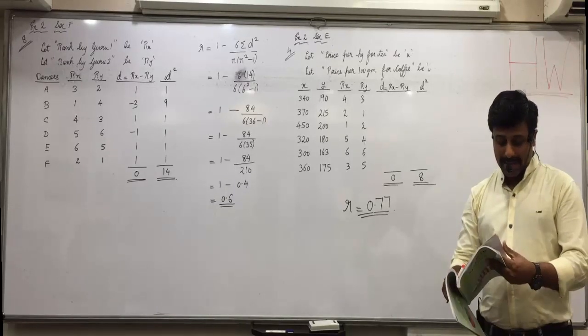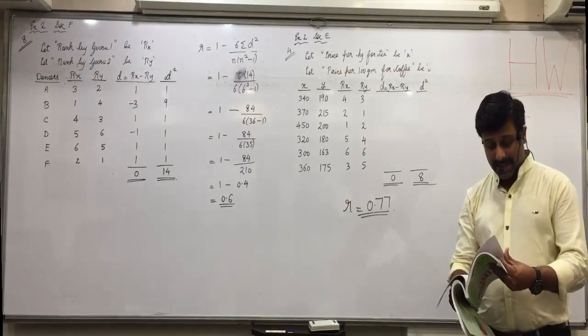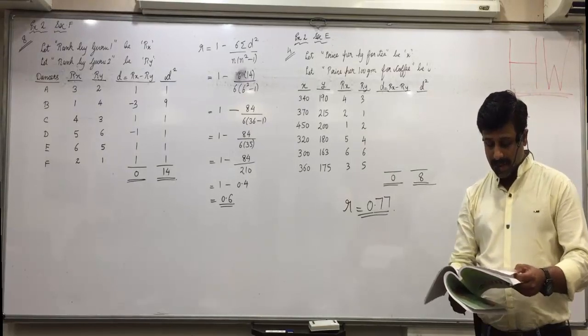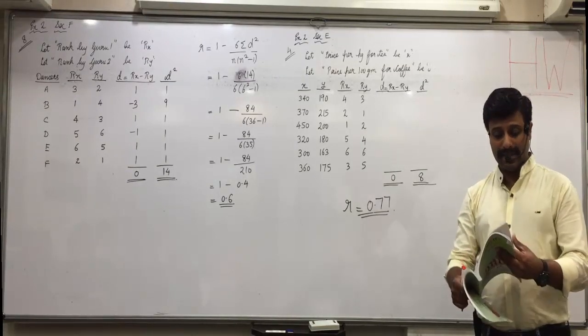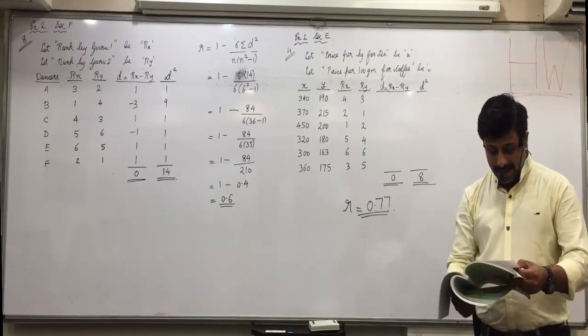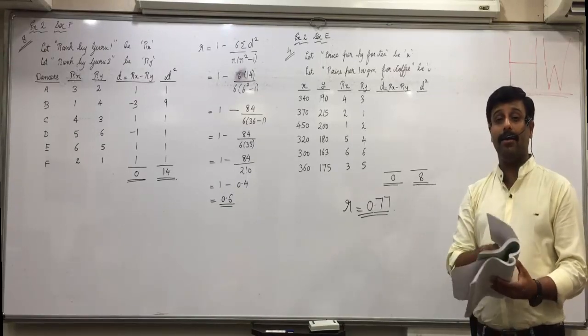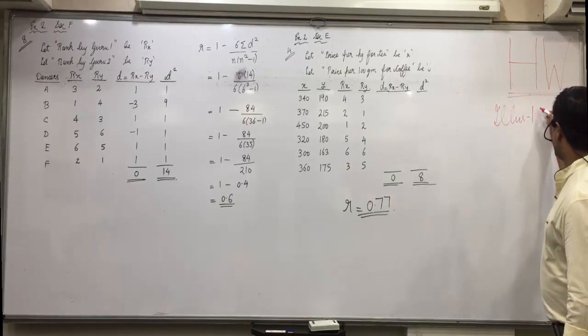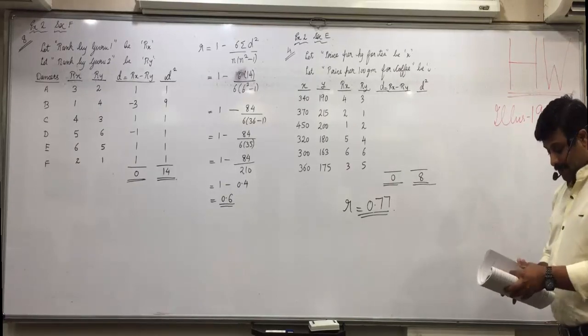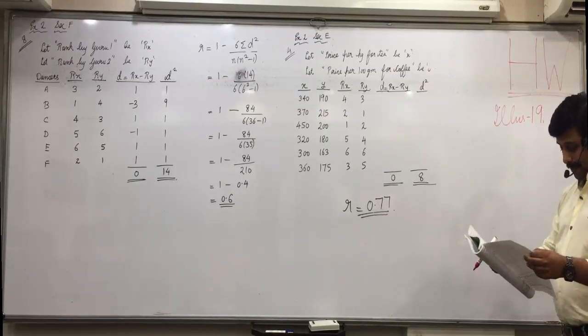Did I give you illustration number 17 in homework? Yes. 16 was given? Yes. 17? Yes. 18? Yes. 19? No. So illustration 19. 20 was given? Yes.